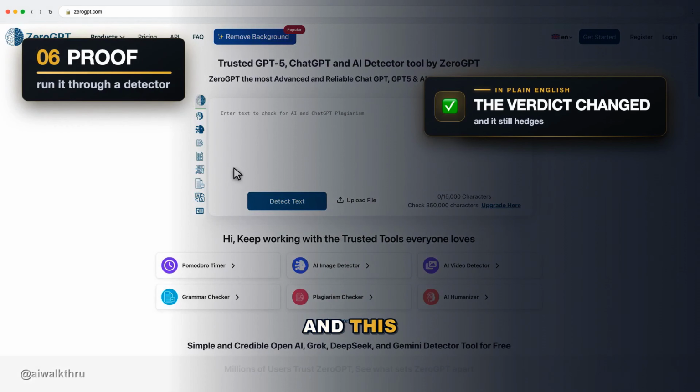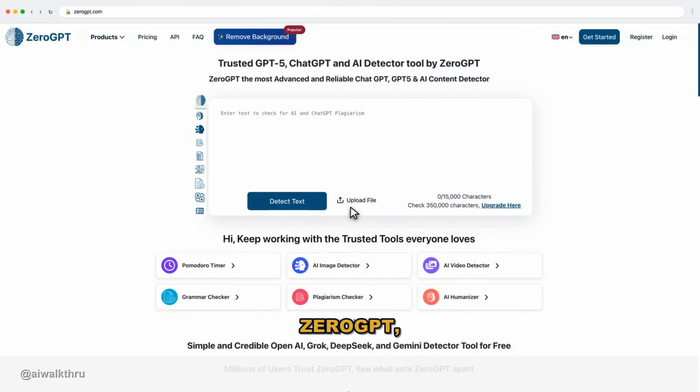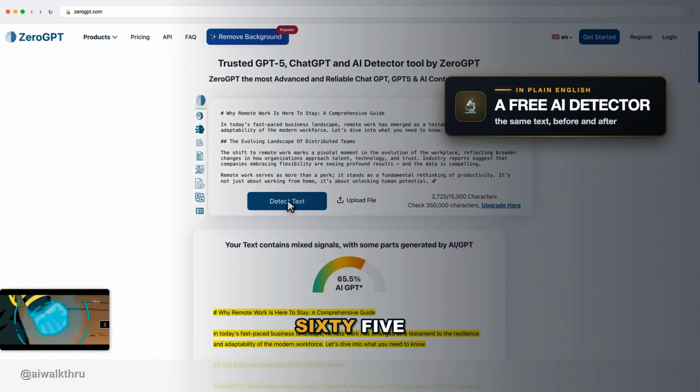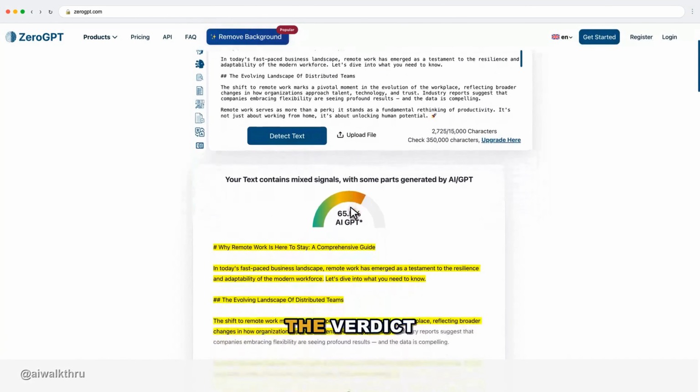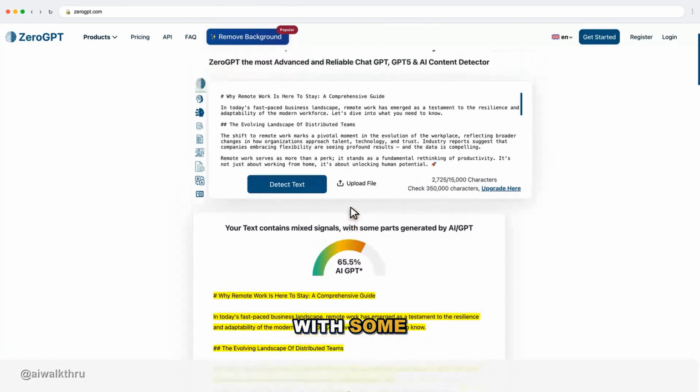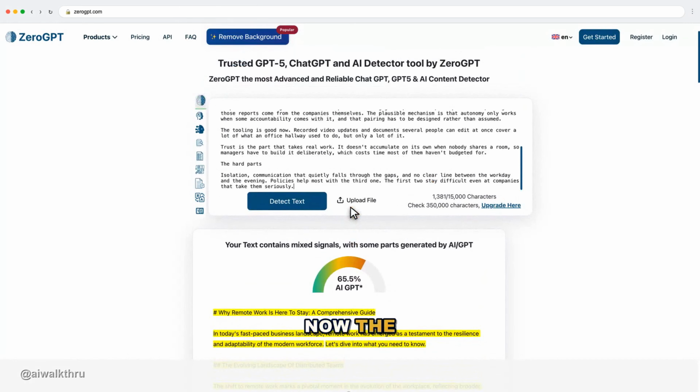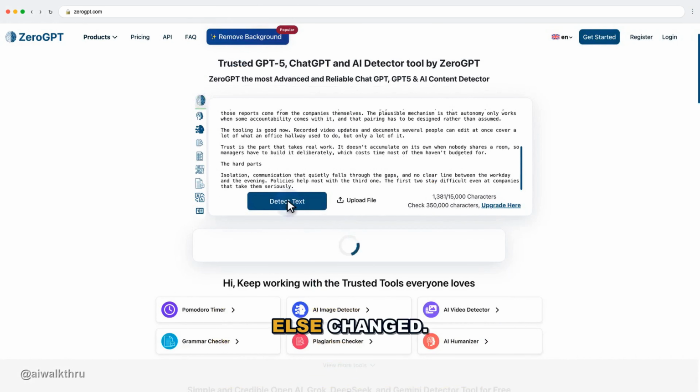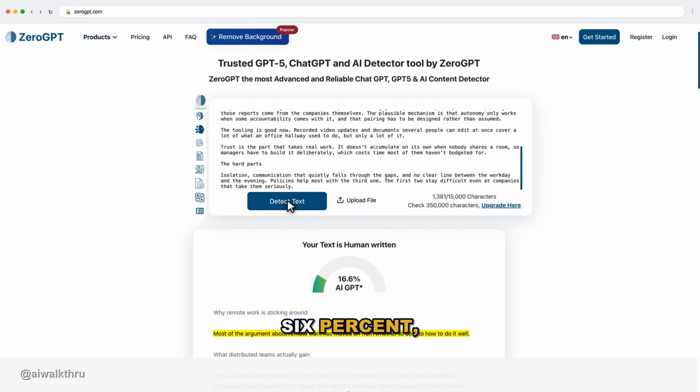Second test, and this is the one you probably came for. This is ZeroGPT, a free AI detector. I paste the original in, 65.5% AI, and the verdict says mixed signals, with some parts generated by AI. Now the rewrite, same detector, nothing else changed, 16.6%. And the verdict flips to human written.